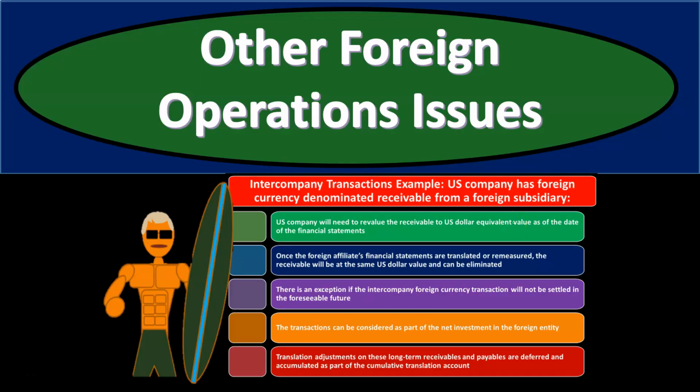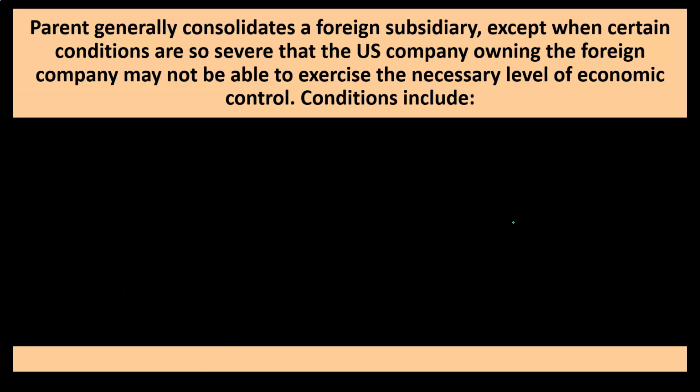Other foreign operations issues. So we're going to start off with an issue related to the parent company having a foreign subsidiary. Typically, when that is the case, they're going to have to consolidate. In other words, you're going to have to get the foreign subsidiary books in some way to the US dollar and then do the consolidation process. However, you might have a situation where that wouldn't take place under certain conditions.